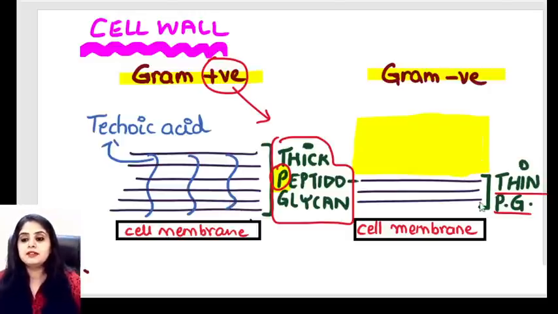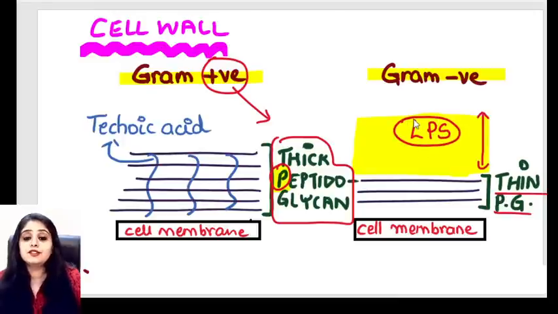But in gram negative, when the peptidoglycan is very very thin, what other thing makes up for it? What makes the cell wall then? I'll say it is lipopolysaccharides. Lipid. So if I ask you, out of gram positive and gram negative, lipid content is where? More in amount, where you say lipopolysaccharides are more in the gram negative ones. So lipid content will be more in the gram negative ones.